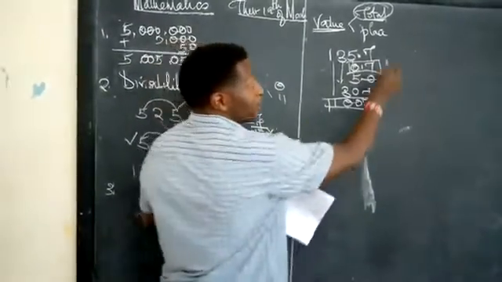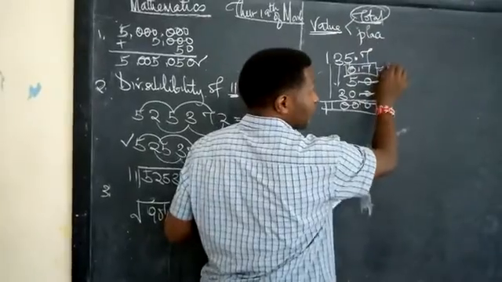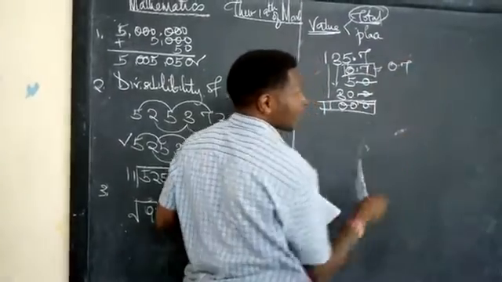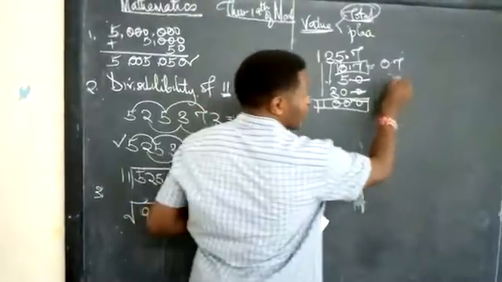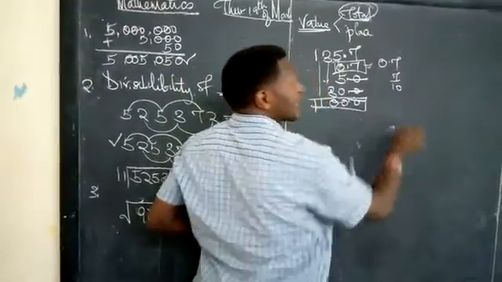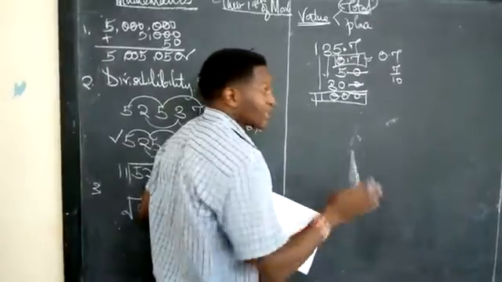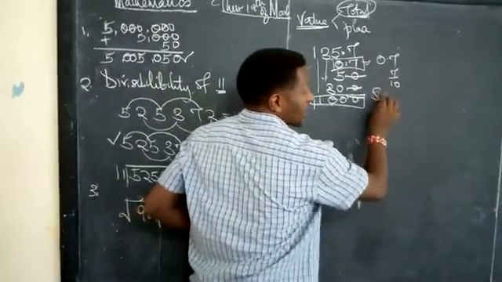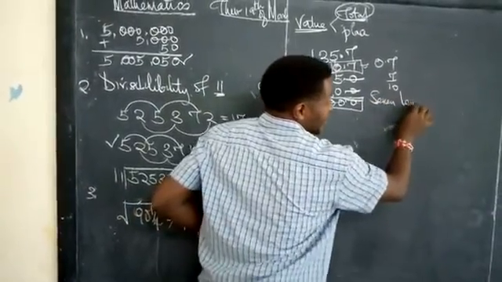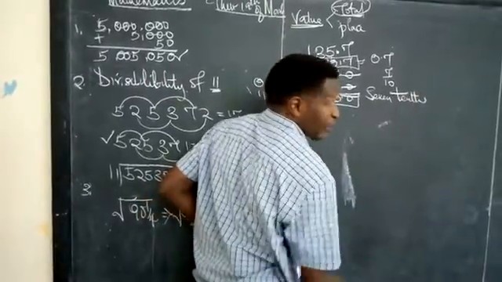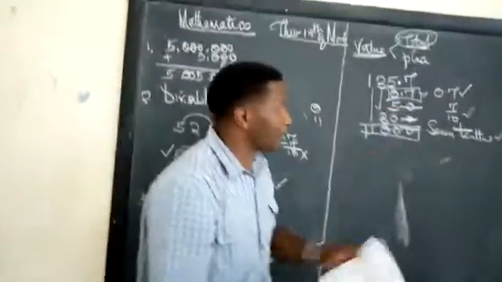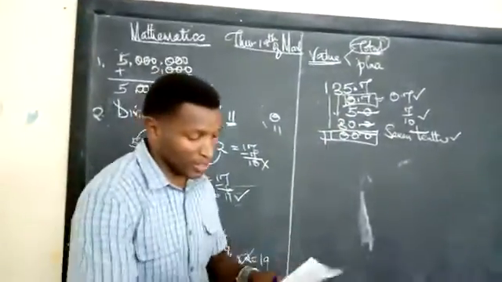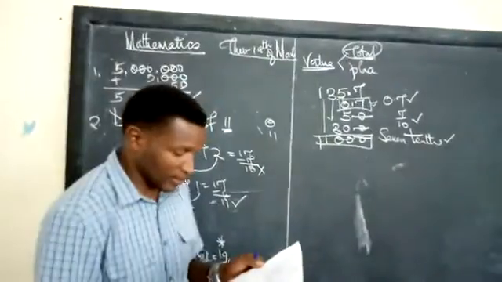And remember, when you have been asked the total value of digit 7, it can be written this way as a decimal. It can be written as a fraction, which is 7 out of 10, and it can also be written in ones. How do we read this? We read this one as 7 tenths. Clear to everyone? This is an answer, this is an answer, this is an answer. Pick whichever among the three which has been given in your exam.